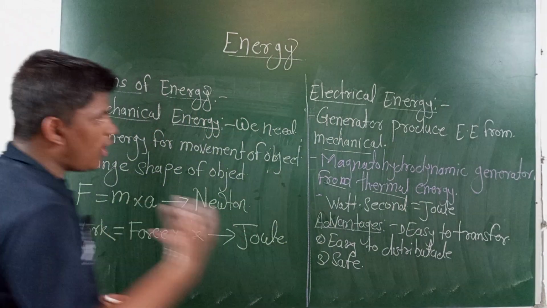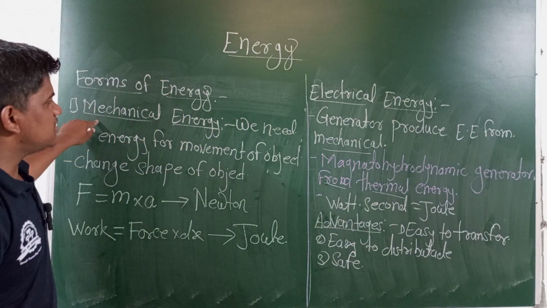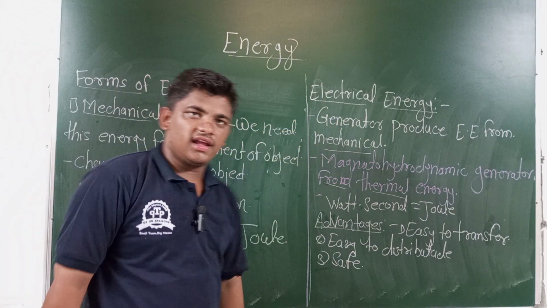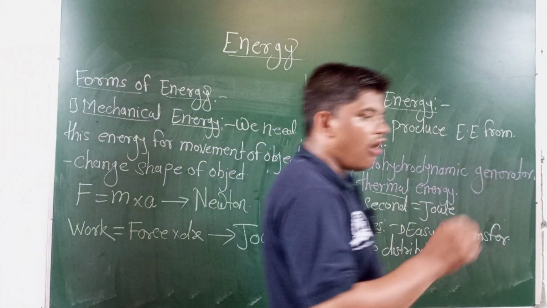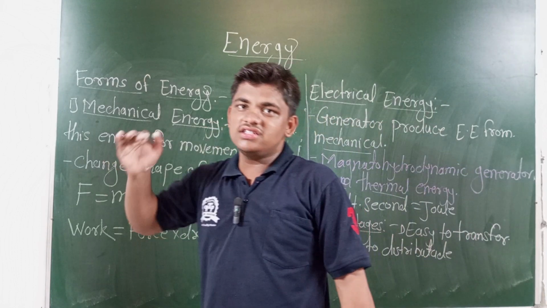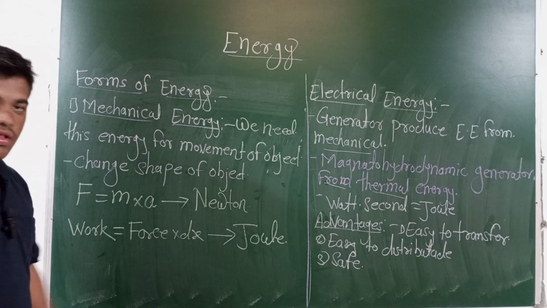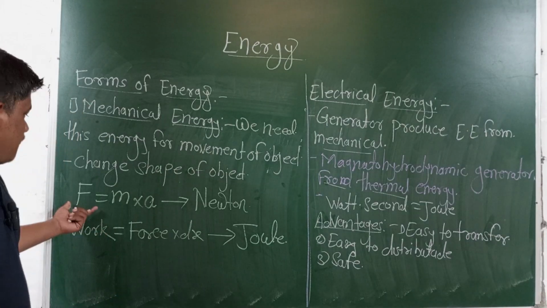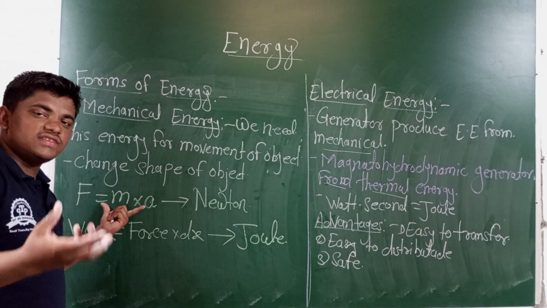These are the advantages, and we are discussing two forms of energy. The first is mechanical energy, the other is electrical energy. Mechanical energy is mostly needed for the movement of an object, and it is also used to change the shape and size of an object when some force is applied. Force is equal to mass into acceleration. This is Newton's second law of motion.